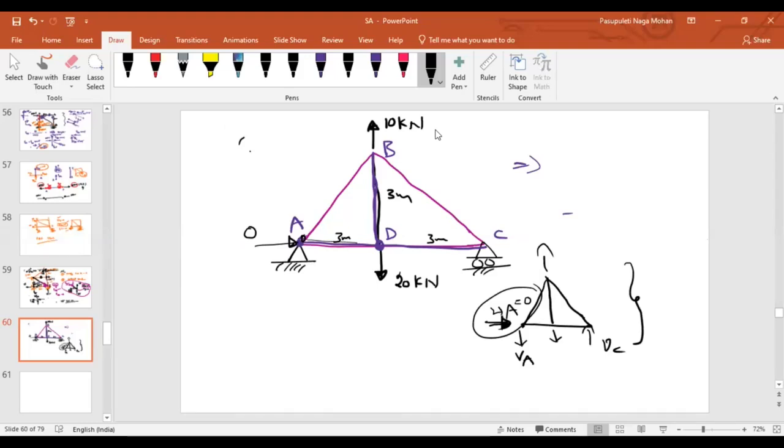Yes, sir. Now, if I look at joint A, if I'm talking about member forces, we are talking about the inclined force in the member AB, that means at joint A. At joint A, FAB, FAD will come, and also there will be a vertical reaction.